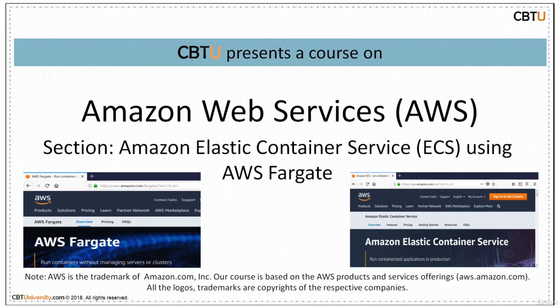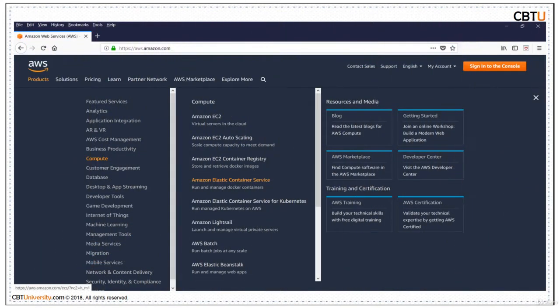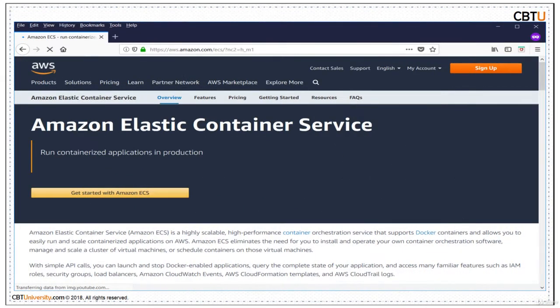Section: Amazon Elastic Container Service, ECS, using AWS Fargate. Elastic Container Service is under Compute. Amazon Elastic Container Service, ECS, is a highly scalable, high performance container orchestration service that supports Docker containers. It allows you to easily run and scale containerized applications on AWS.